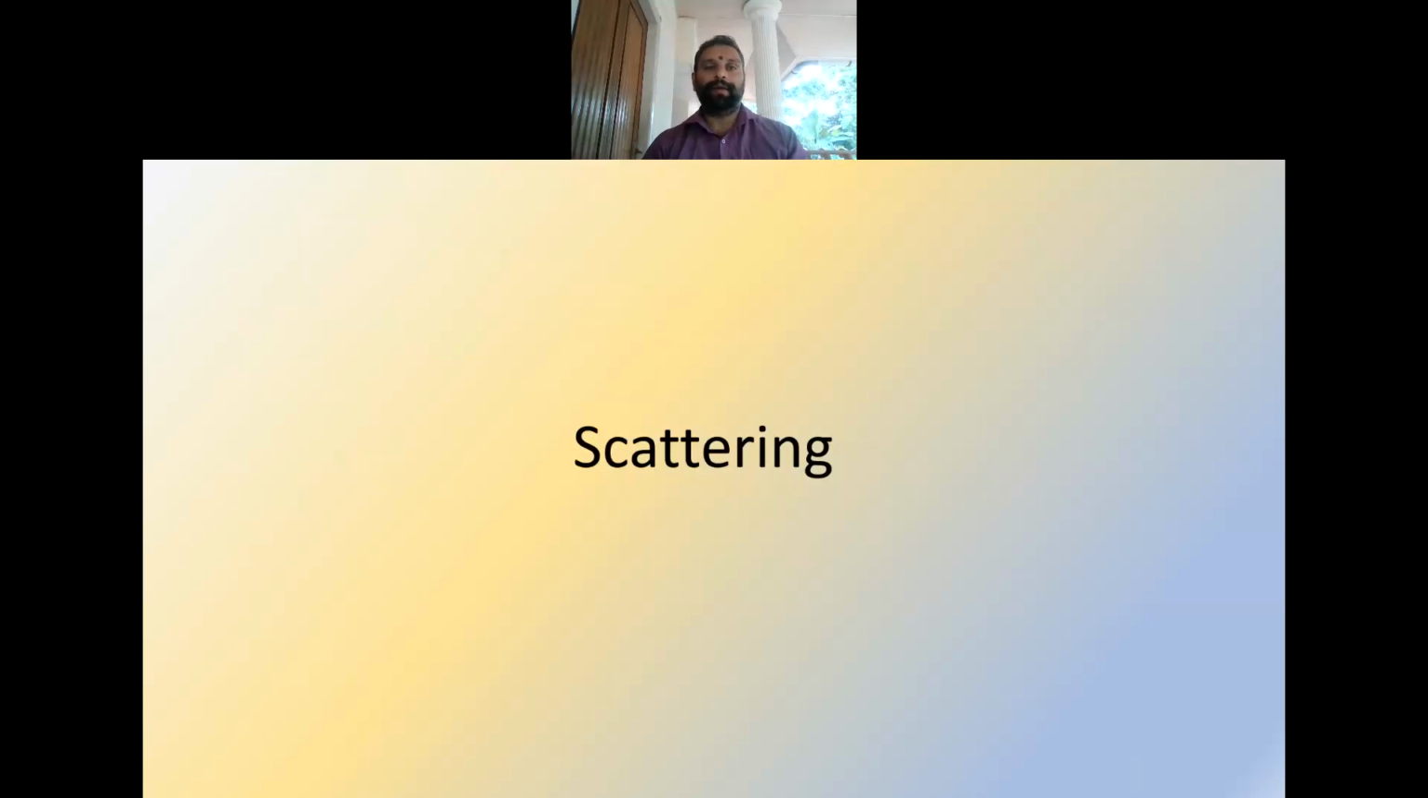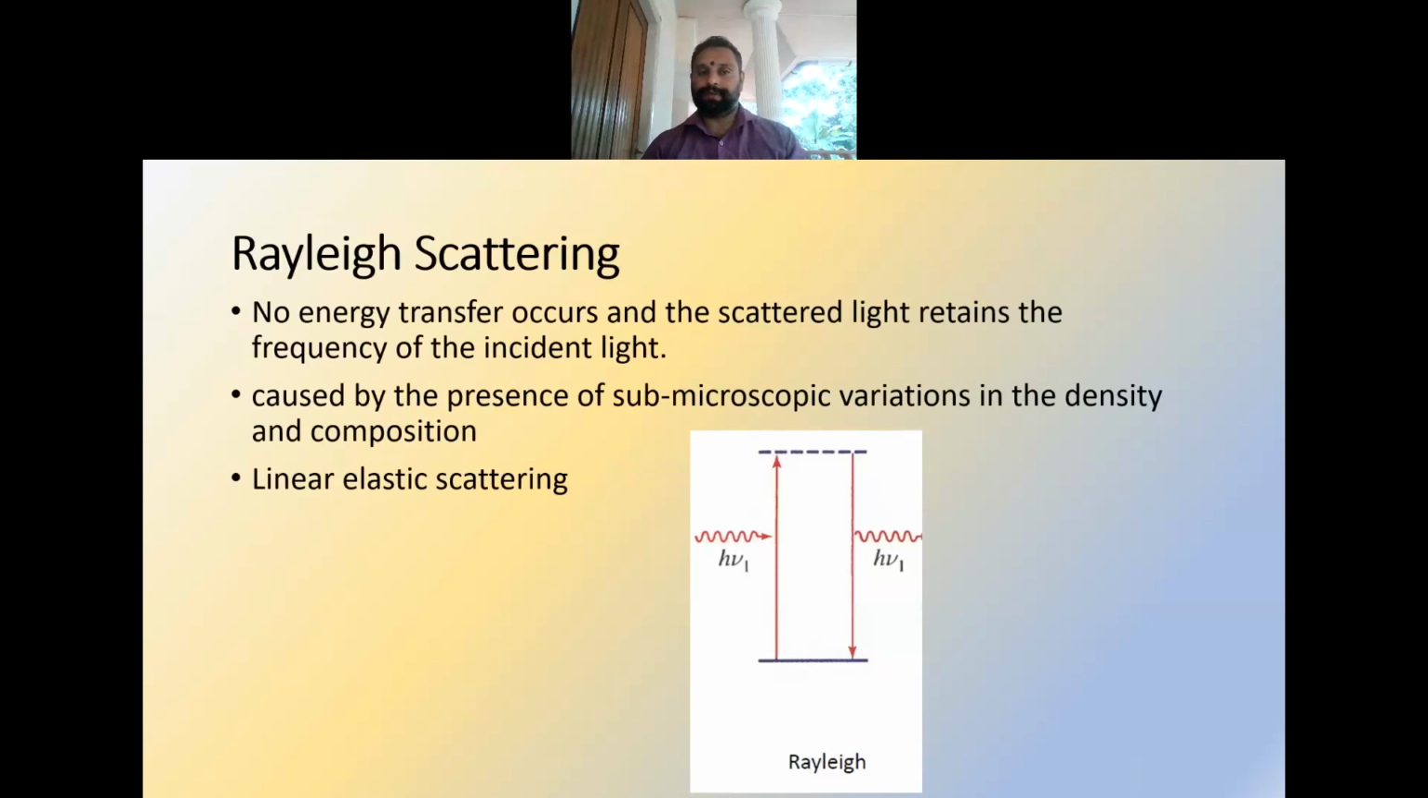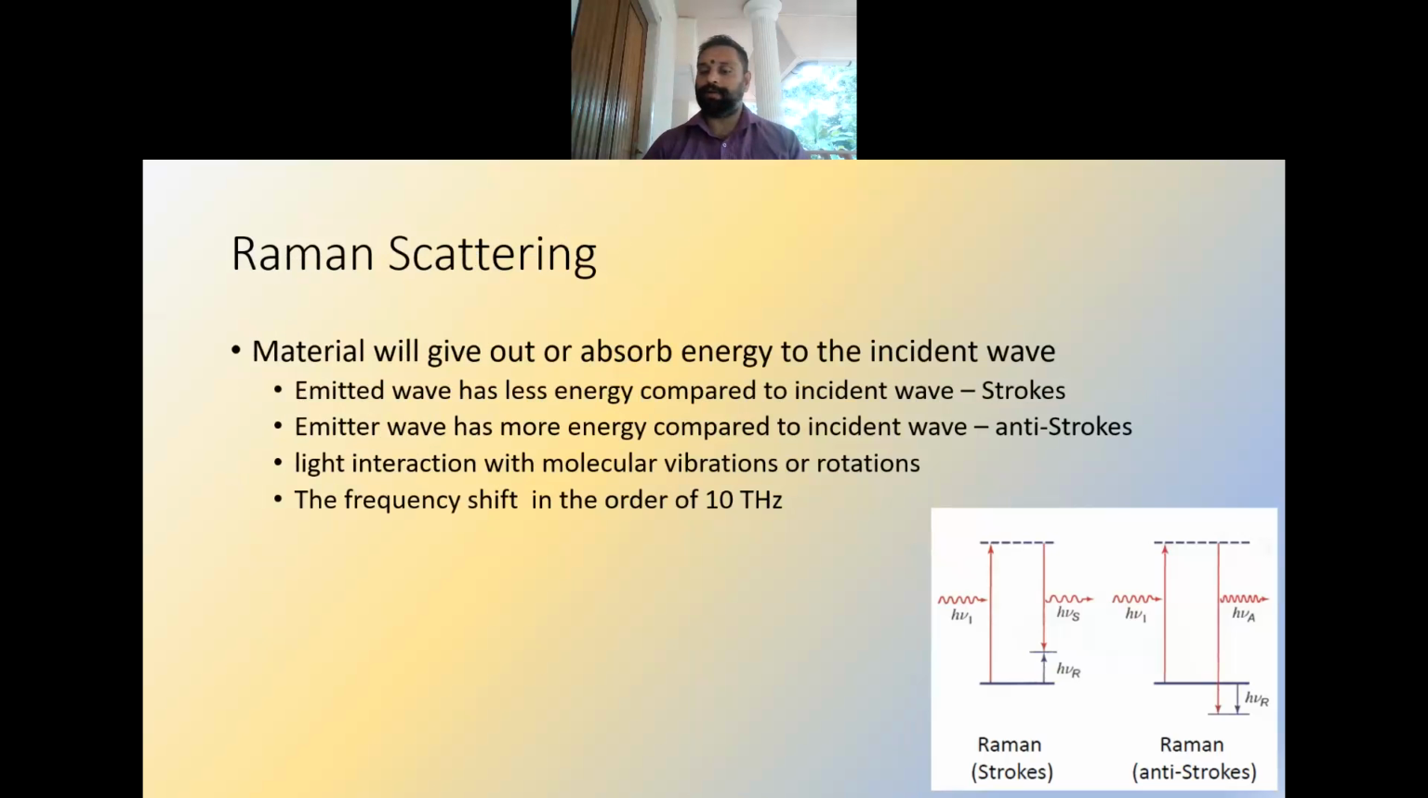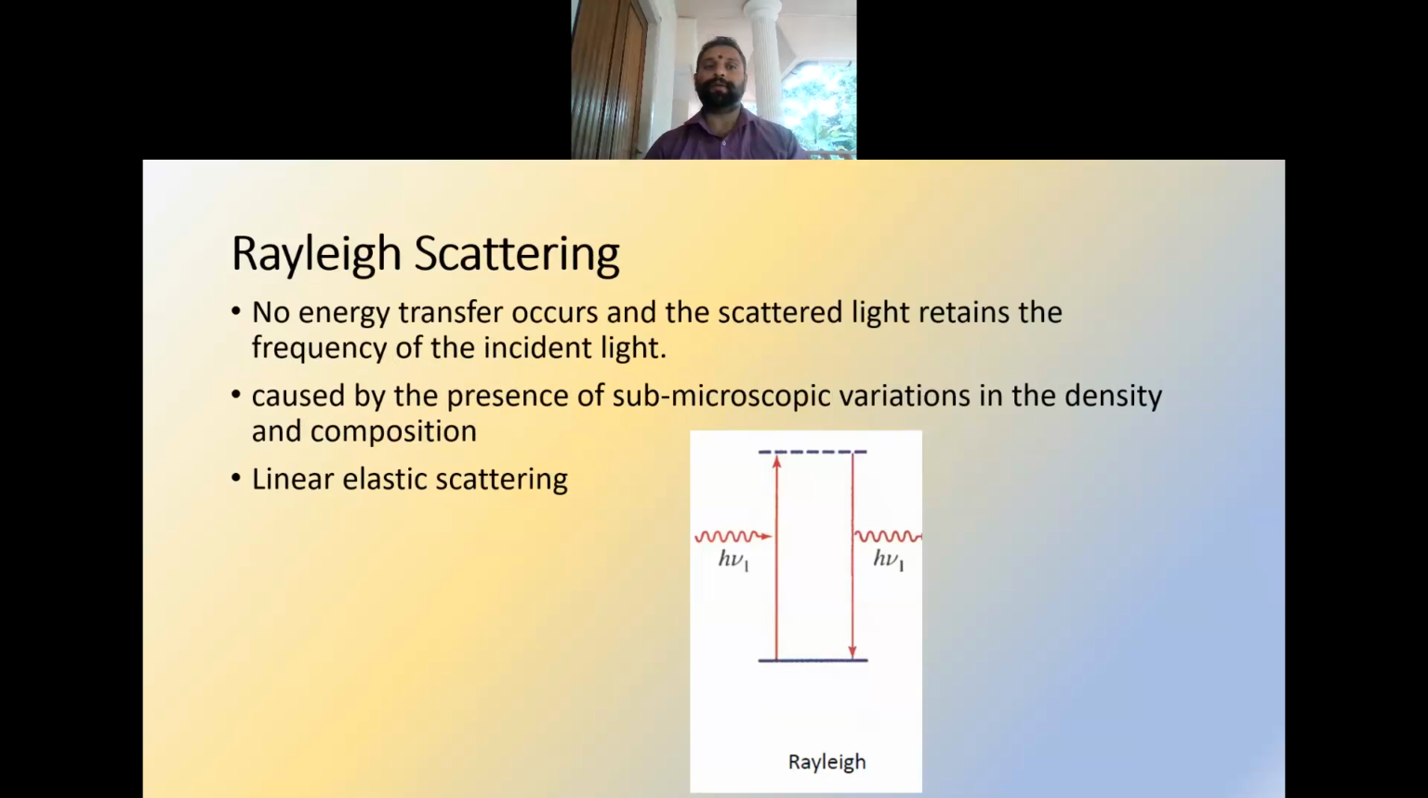The next topic is scattering. Mainly there are three types of scattering: Rayleigh scattering, Raman scattering, and Brillouin scattering. In the case of Rayleigh scattering, no energy transfer occurs and the scattered light retains the same frequency as that of the incident light. As we can see from the figure, nu 1 is the frequency of the incident photon and the same frequency is there for the emitted photon also. So it can be considered a linear elastic scattering. It is caused by the presence of submicroscopic variations in the density and composition of the material.